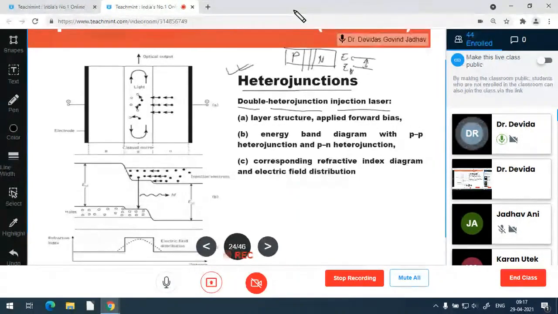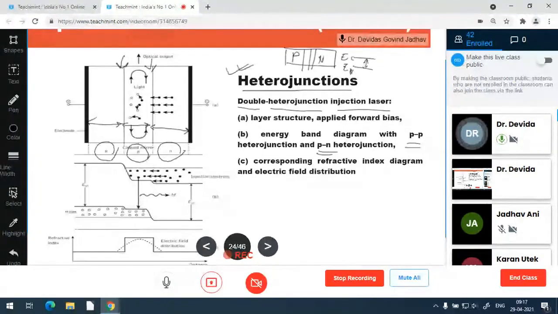So in this particular figure, there is a PP heterojunction and there is a PN heterojunction. This is the P region in the figure, this is also P region, and this is N region. So there are two junctions: P to P junction is there and P to N junction is there. So there are double junctions and both the junctions are heterojunctions.